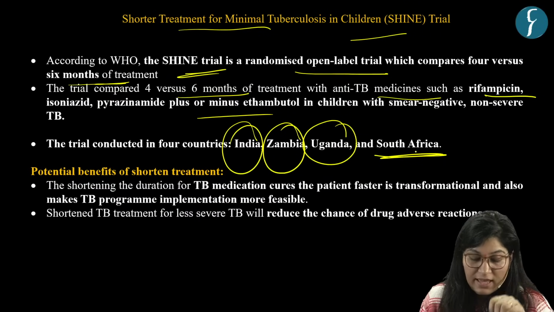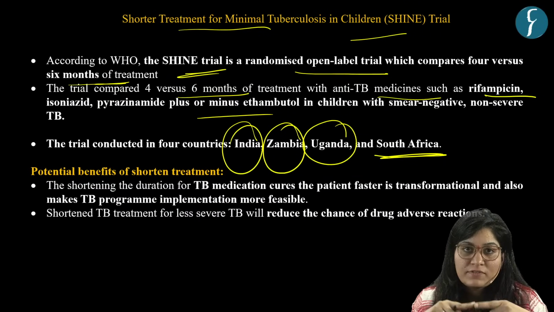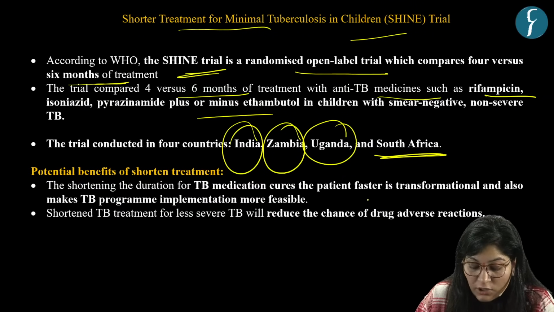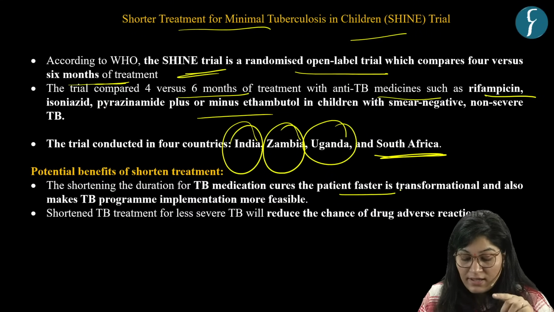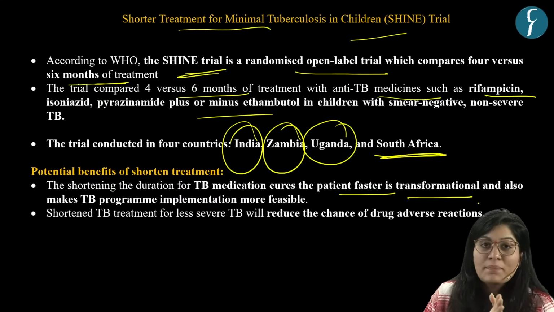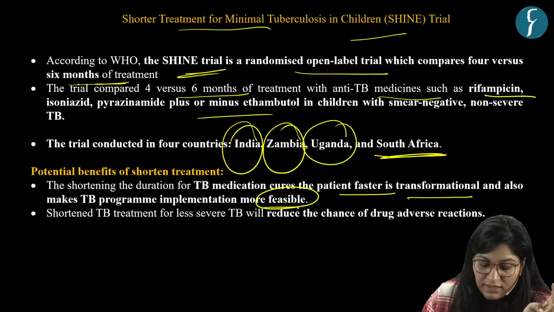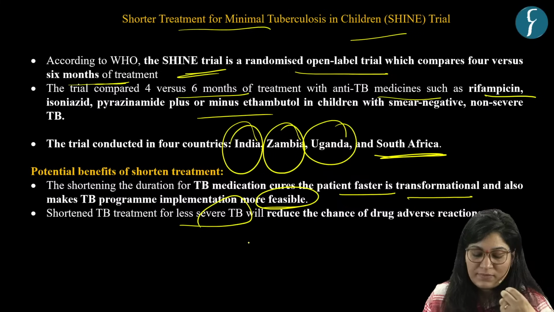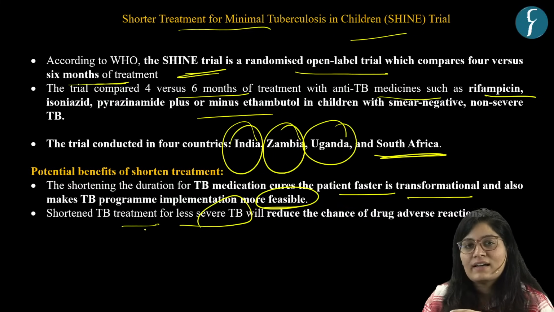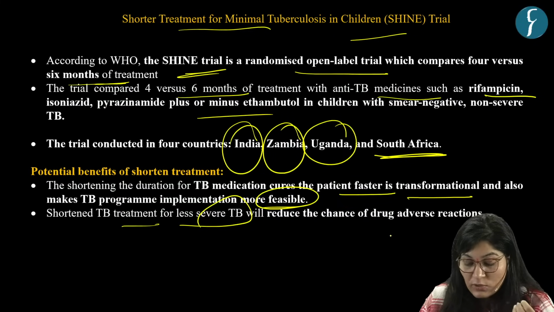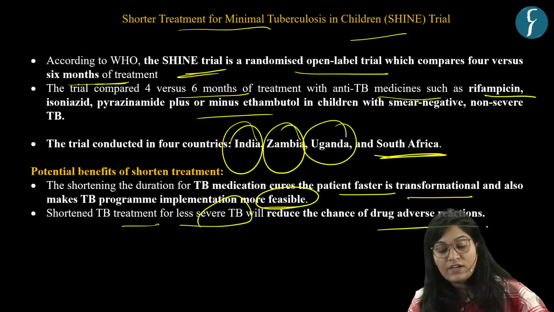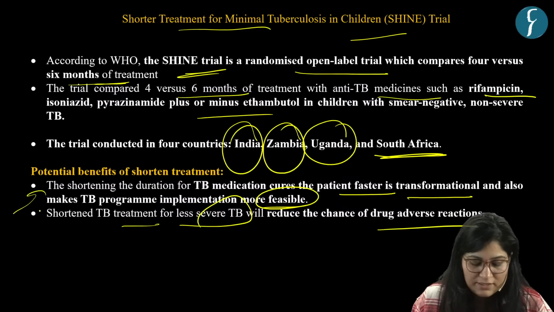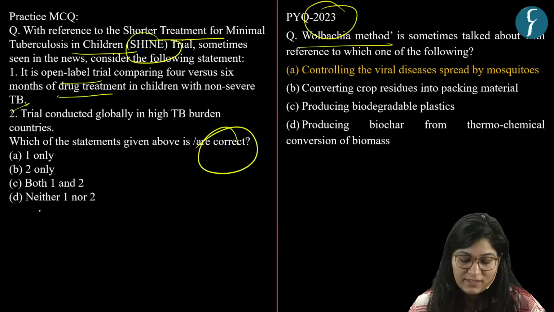Okay. Now you know the potential benefit of this trial. Shorter treatment means it can cure the patient faster, which is transformational, and also makes the TB program more feasible. Also, less severe TB will reduce. Shortened treatment means fewer medicines, so it will reduce the chance of drug adverse reactions. Okay, so these are the benefits of this treatment. Now let's solve our practice question.